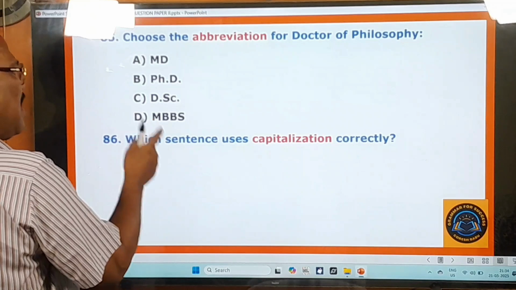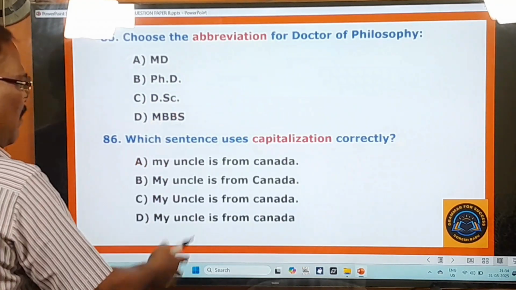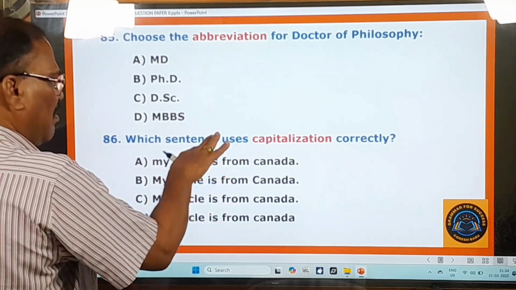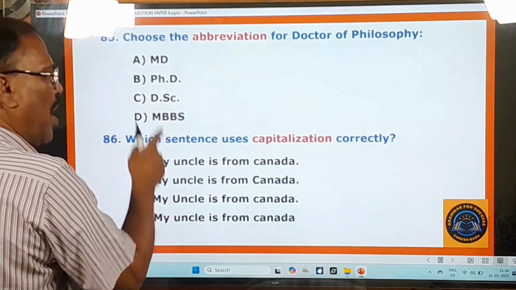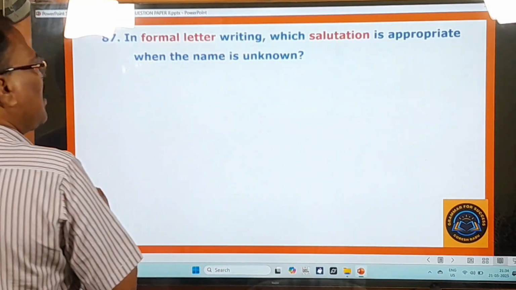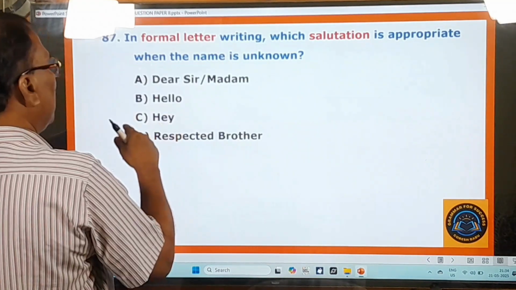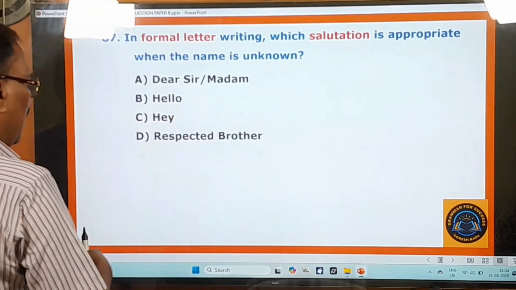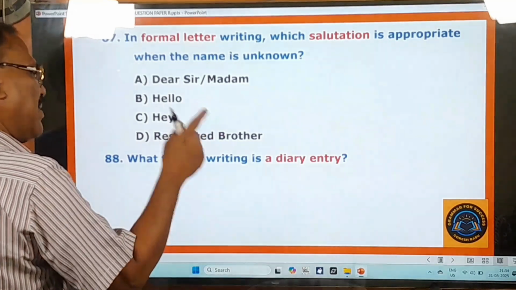86th question. Which sentence uses capitalization correctly? So here are given four options. My uncle is from Canada. So four types of sentences are given and you choose the correct one out of these four options. Okay. 87th question. In formal letter writing, which salutation is appropriate when the name is unknown? Dear sir or madam, hello, hey, respected brother, something like that. Okay. 88th question. What type of writing is a diary entry?